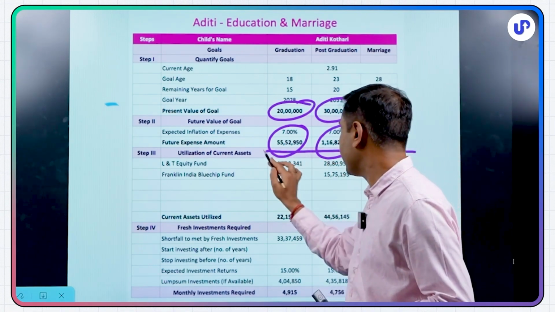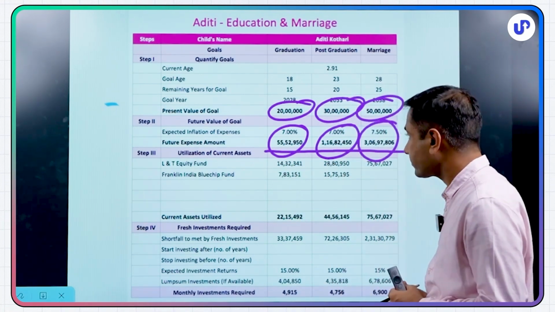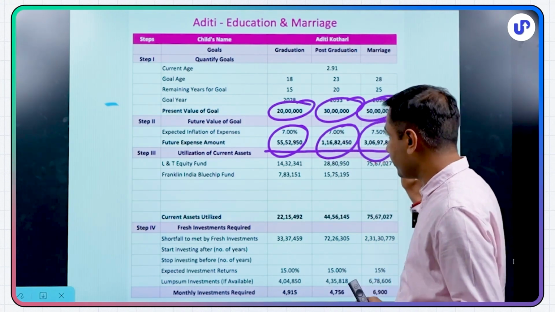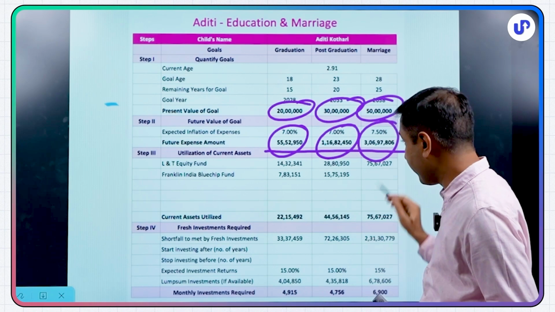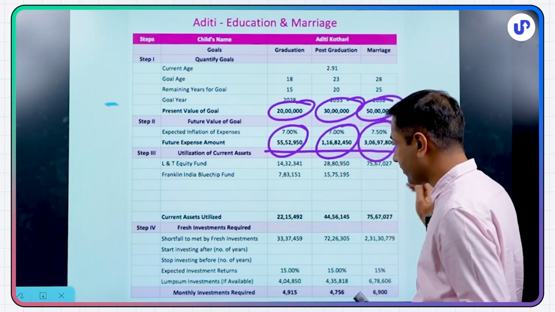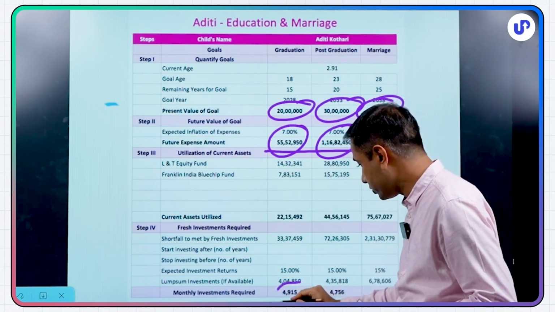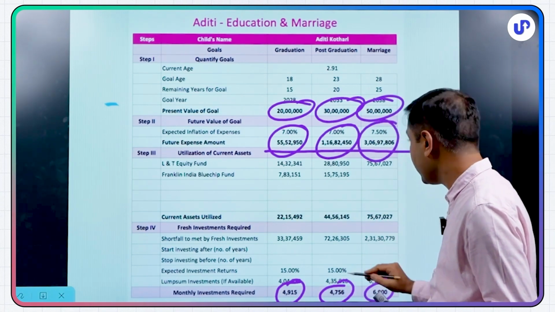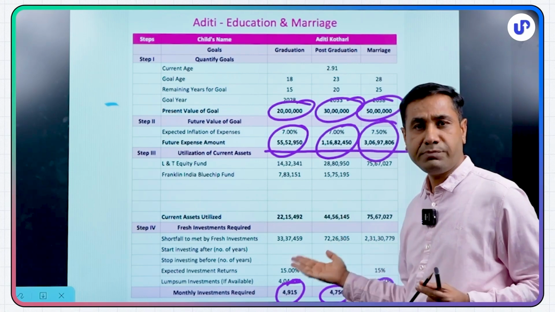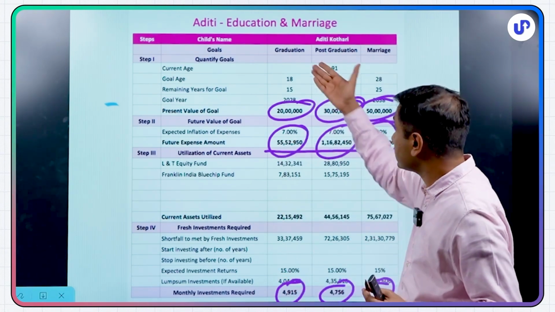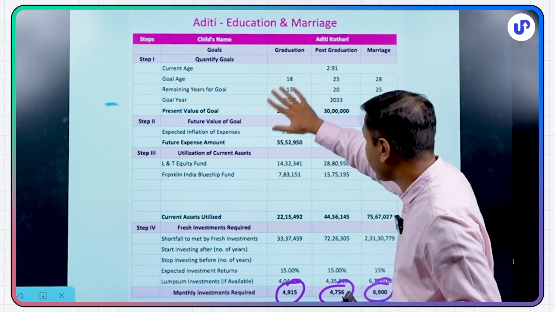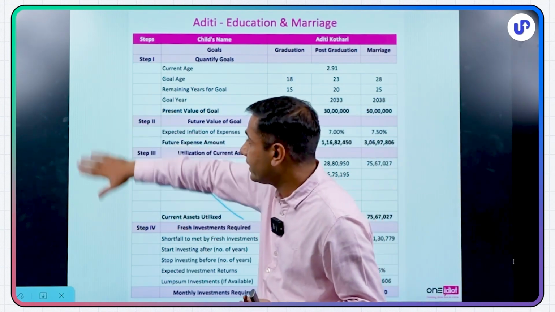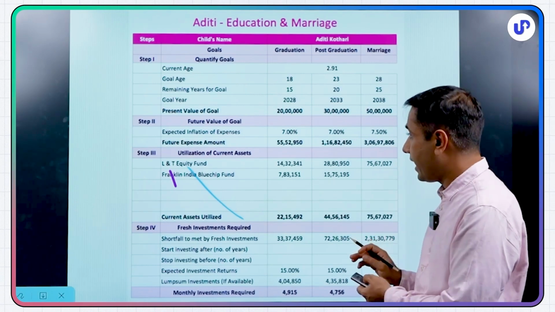How would I get this money if I don't plan today, right? If I don't plan today, then I will be struggling to get this money. But if I plan today and have some investment linked up, the difference I have to put is 5,000 per month for this goal and 7,000 per month for the marriage goal. It's such a simple way. Anybody can do it. If you have children, you can just plot your retirement goal, graduation plan, post-graduation, shadi, and there are a lot of online calculators available, which you can use to calculate in 5 minutes. And guess what I did?